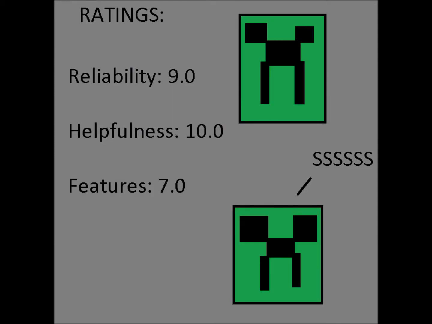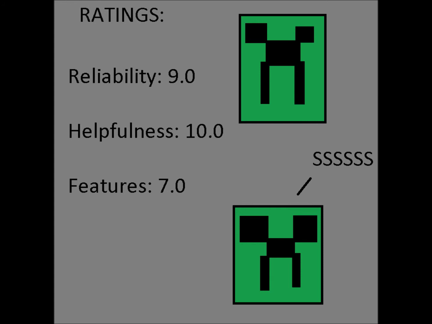Now for the ratings. Reliability 9.0. This mod is rarely misinstalled. The setback is it can overlap with HD texture pack fixes like MCPatcher. Helpfulness 10.0. Optifine helps your Minecraft experience by nearly doubling the frames per second, FPS for short, and giving players a better time in the world of Minecraft.